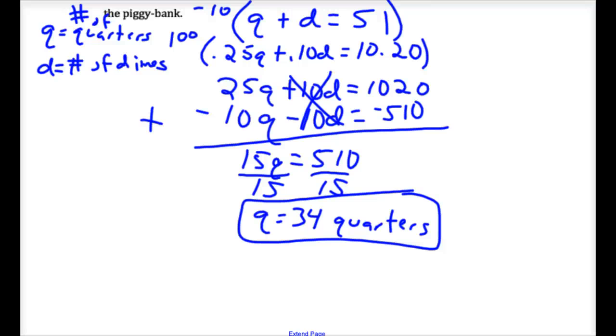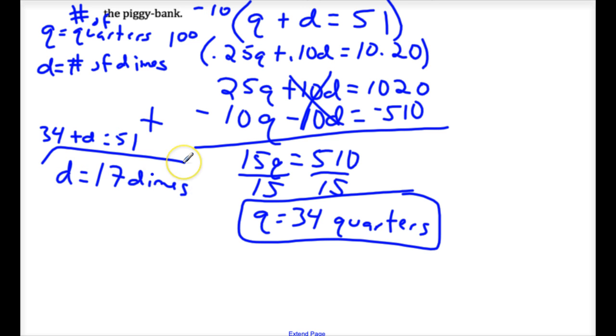All right, so let's do this. 34 plus D equals 51. How many dimes did we end up with? 17 dimes. Do we have 51 coins here? Yeah, 17 plus 34. 17 dimes is how much money? $1.70. This is a tough one. You might need your calculator.